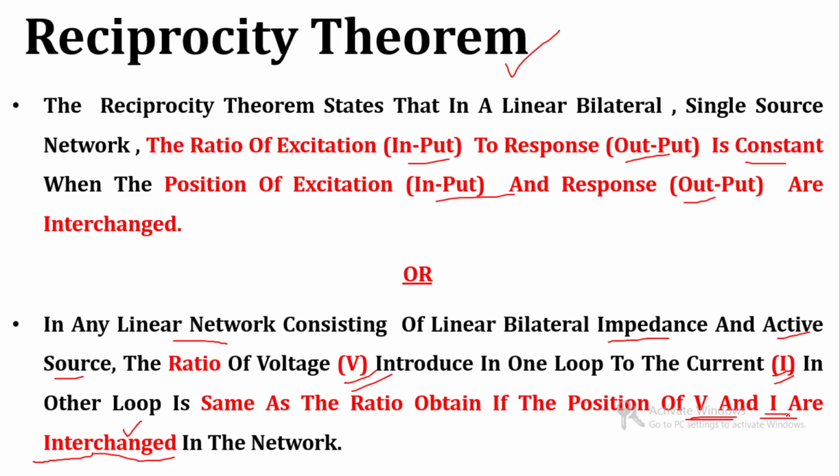In short, it says that for a particular network, the ratio of input and output, or the ratio of voltage and current, will remain the same if you interchange the position of input and output, or voltage and current.